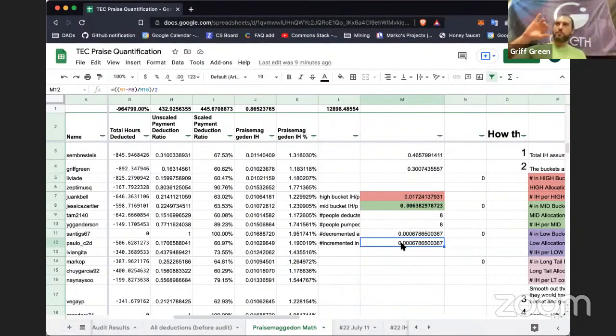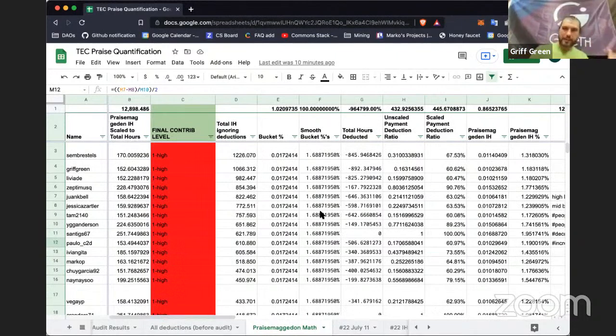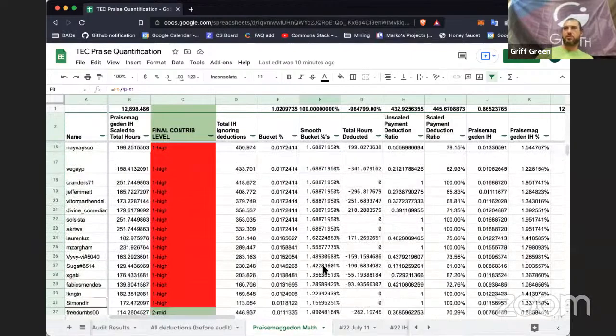So at, I believe, like 8 people in the bottom of the high bucket and 8 people at the top of the low bucket, we just drew a straight line so that they would have an even amount. So we smoothed out the buckets, and then we ended up getting a percentage for that smooth bucketing.